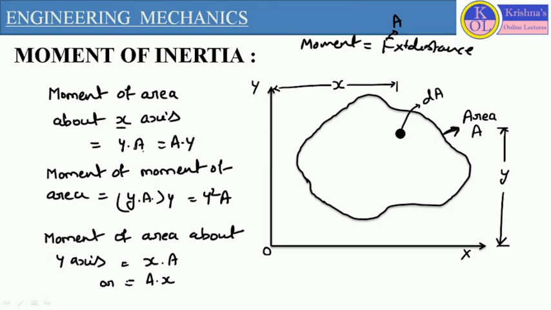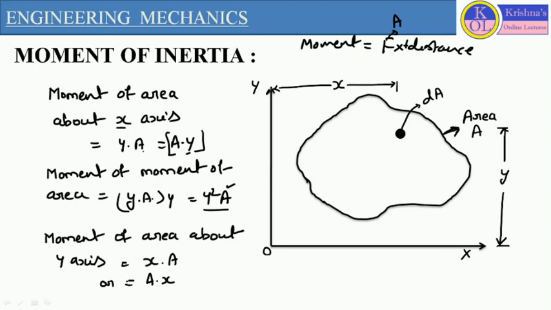Now if we want to define the second moment of area, this particular term we will multiply again with the perpendicular distance. So it will be yA into y, which equals y square A. This particular term represents the second moment of area of any plane which has area A with respect to one reference axis, the x-axis.